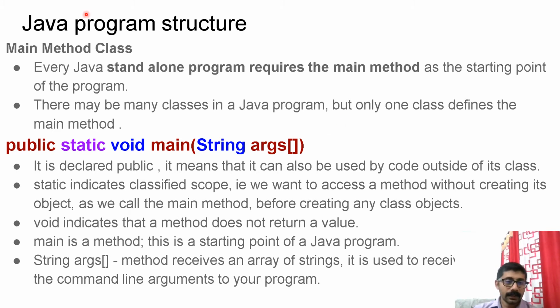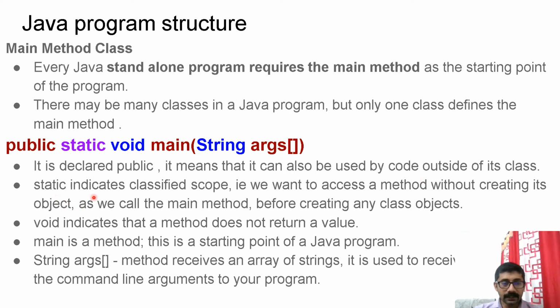Now let us see the syntax of this main method. public static void main, within brackets, one String argument array, means one string array. It is declared public, that means anybody can access it, correlated with the accessibility level we learned at the time of the class diagram. Public means that it can also be used by code outside its class. It can be accessed from outside.